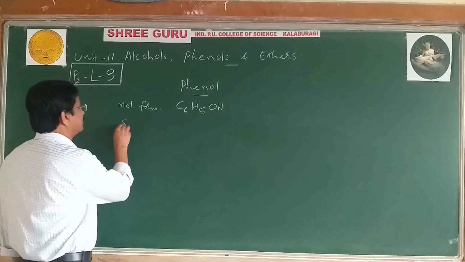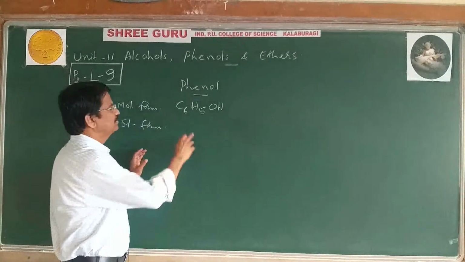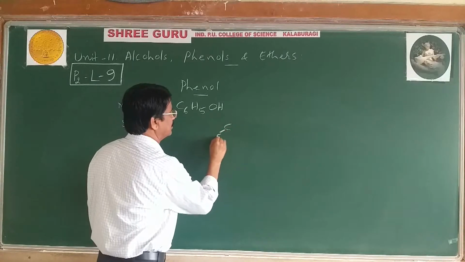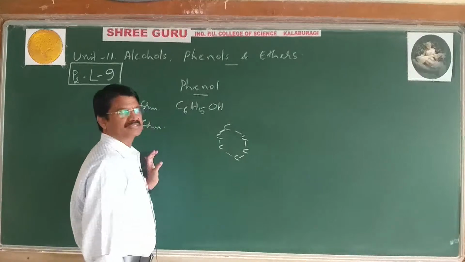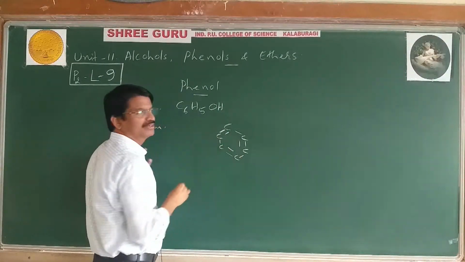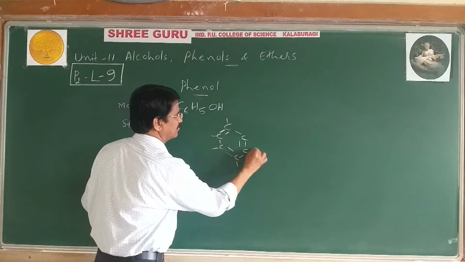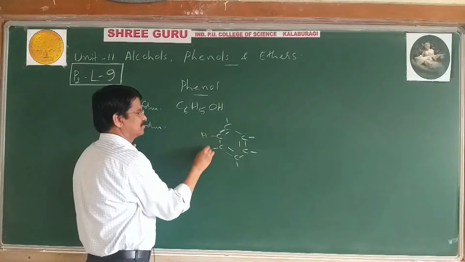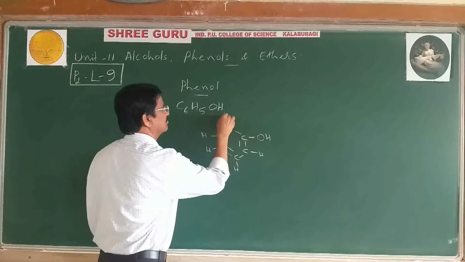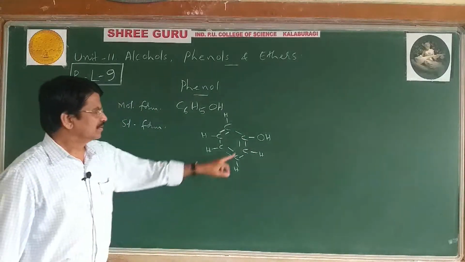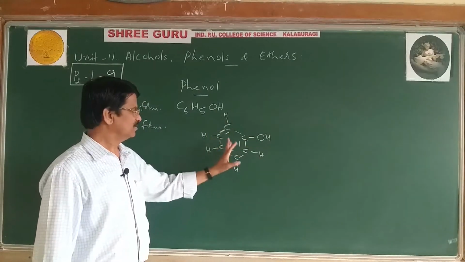Then the structural formula: we can draw six carbons with alternate double bonds, the structure of the benzene ring, where a hydrogen atom of the aromatic ring is replaced by a hydroxyl group. Okay, this is the phenol structure.